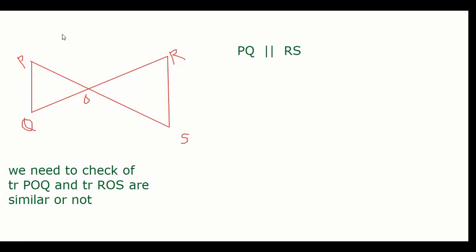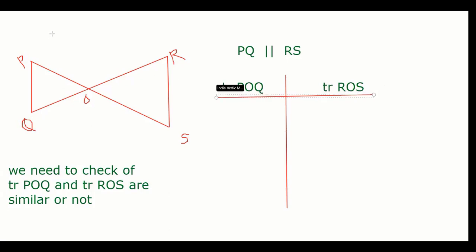Let's check. Let me write here triangle POQ, and here triangle ROS. This is how you have to do it in the exam. You have to write both of these in a table. Let's start. Tell me, guys, will this angle be equal to this angle or not? This angle of triangle POQ. Why will they be equal?